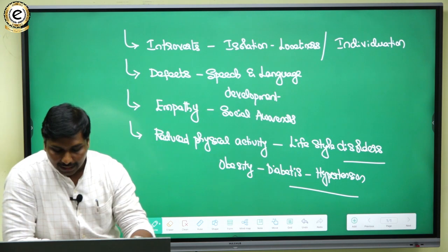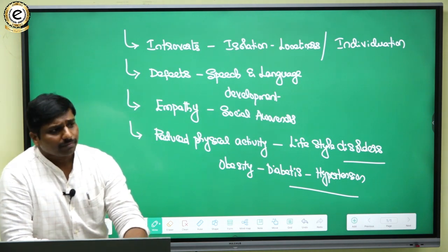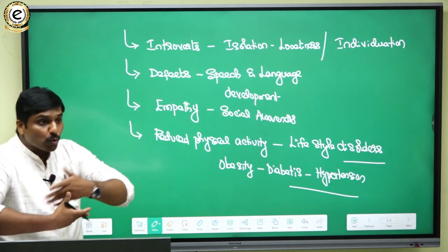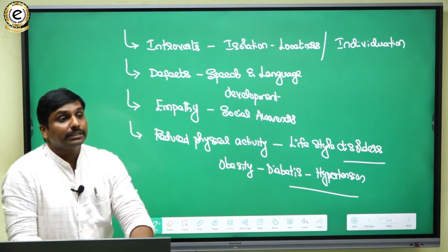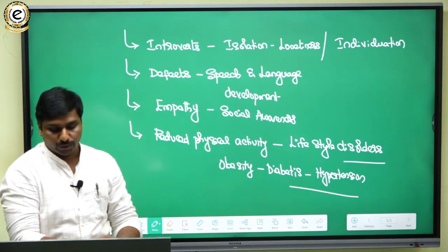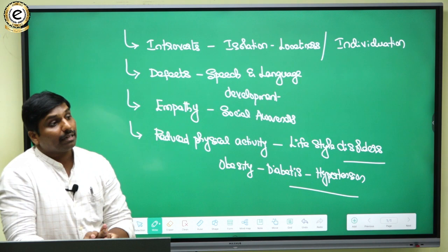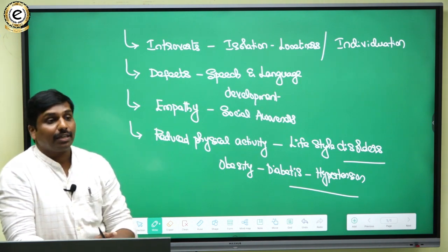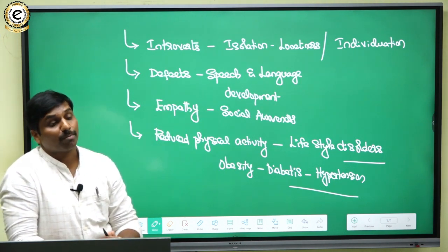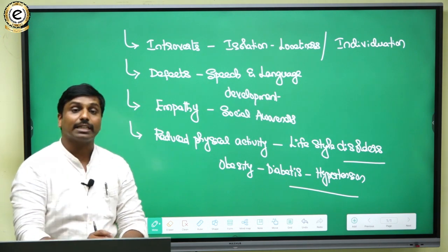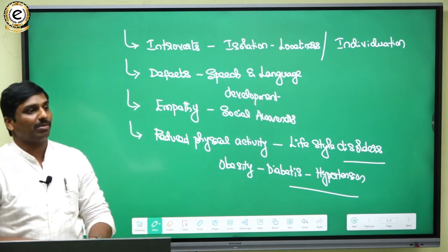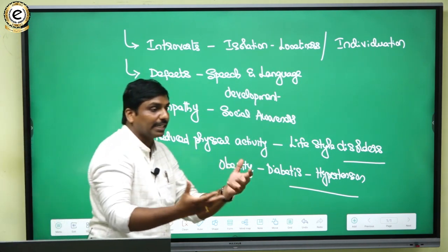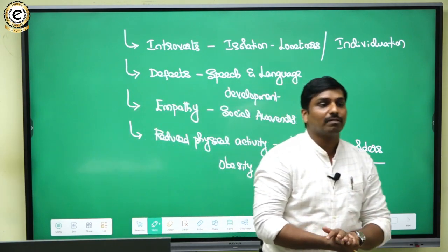Okay, and the other thing is that as they are not socializing, they are also unable to address some of the social problems. So their social problem skills have got impaired. If they face any issue in the society, they should know how to solve those problems.